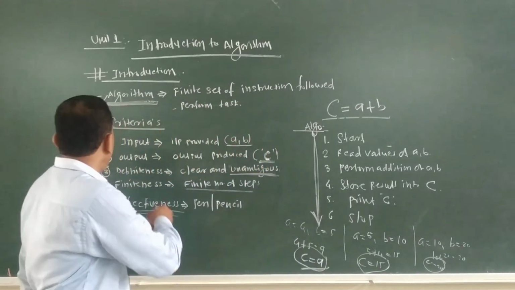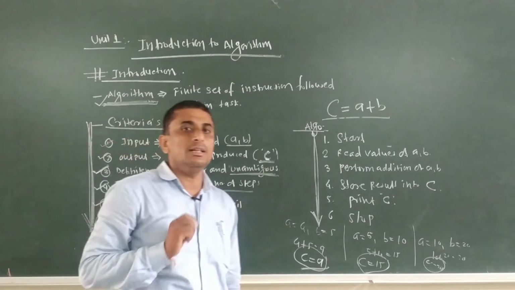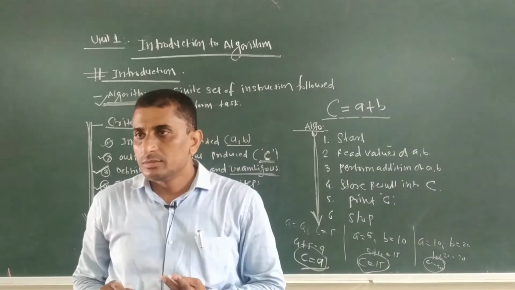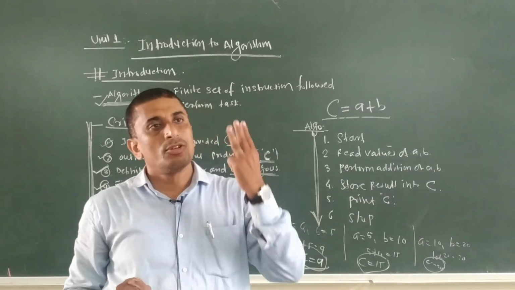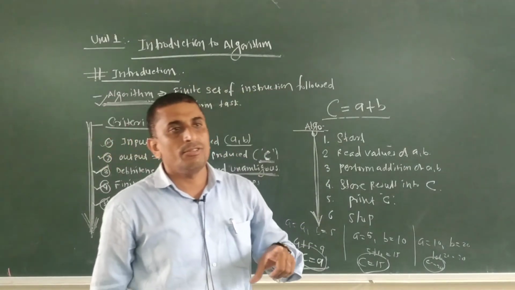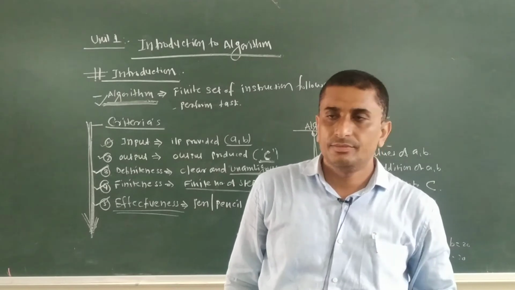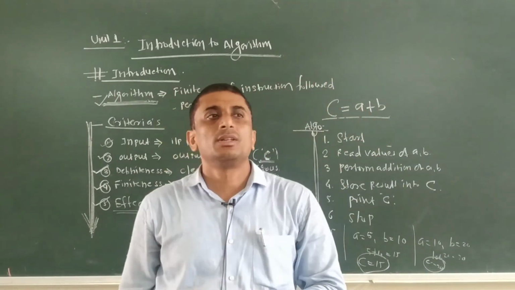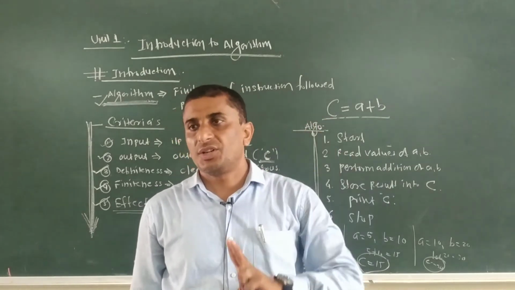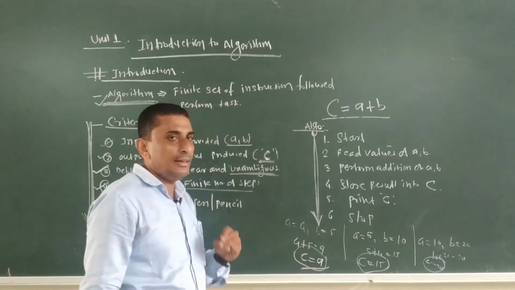So here we have studied the basic characteristics or criteria of algorithms: the first is input, the second is output, the third is definiteness, the fourth is finiteness, and the fifth is effectiveness. For writing any algorithm, we have to provide one or more quantities as input. Once we provide input to any algorithm, it will produce a result as the corresponding output. The third property is definiteness.